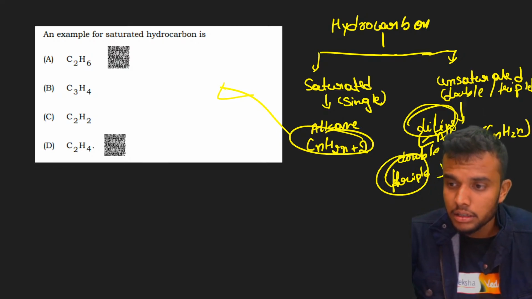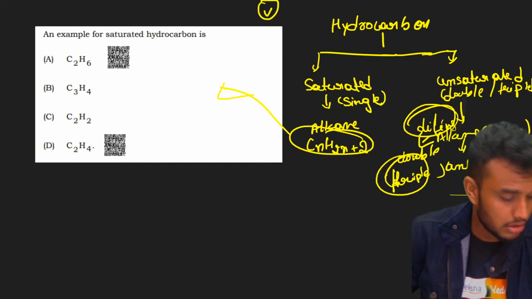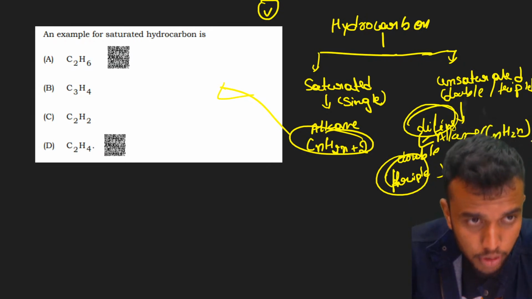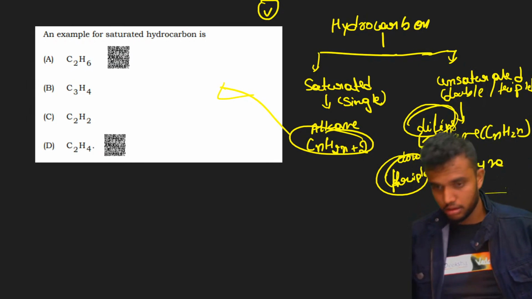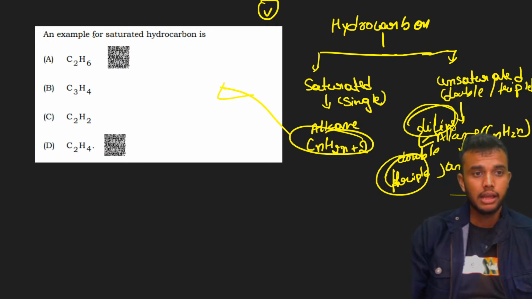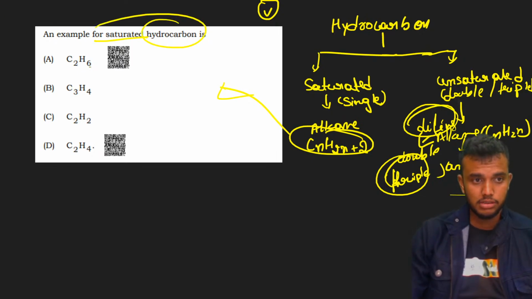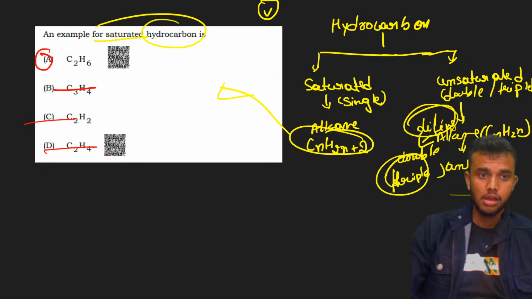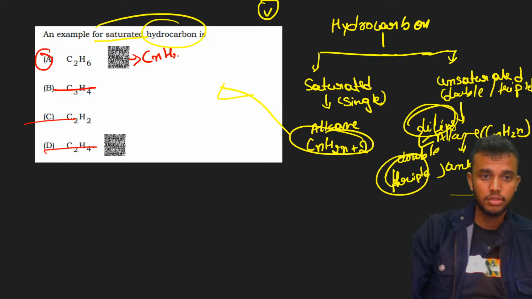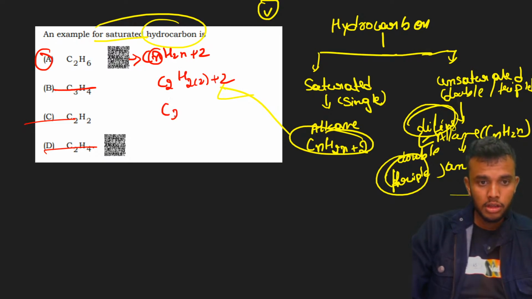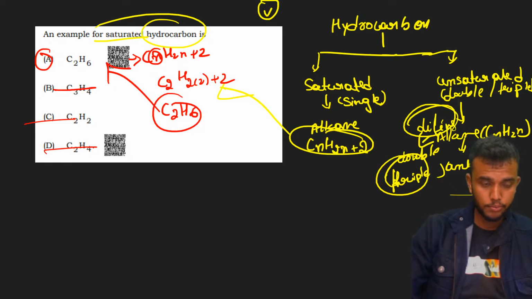Yes, students, I hope it's clear, the difference between saturated and unsaturated compounds. What is the question here? An example for saturated hydrocarbons. C2H6, C3H4, and so on. These two are wrong answers. Ruled out these three. The answer is option A. CnH2n+2, substitute n=2, then it becomes C2H(2×2+2). Then it becomes C2H6. The answer is option A.